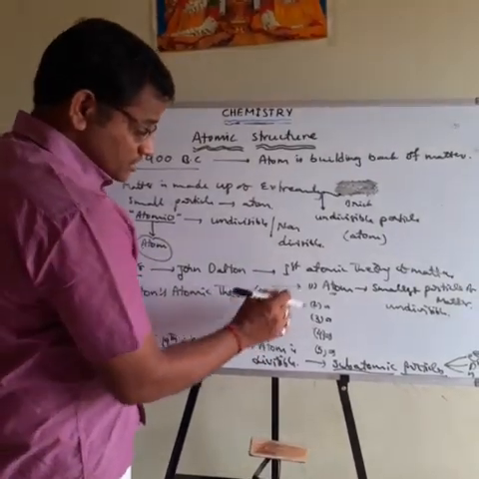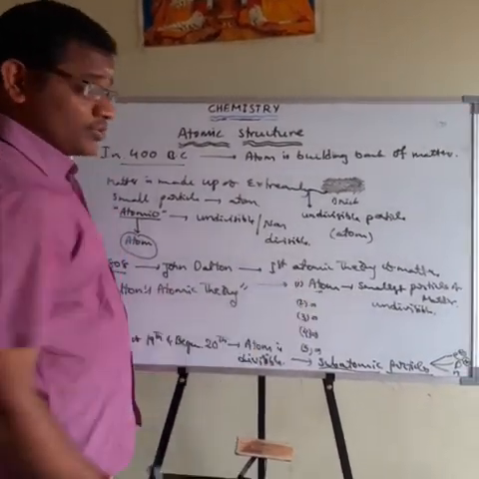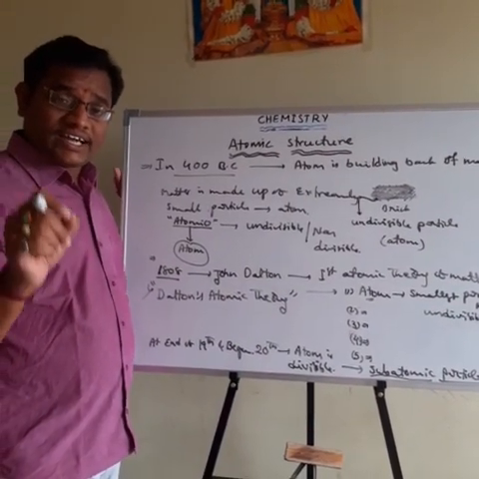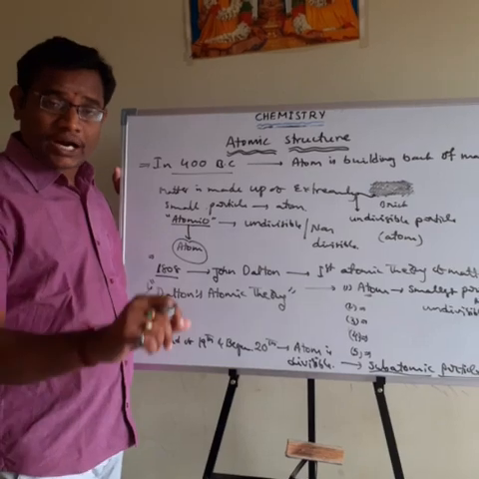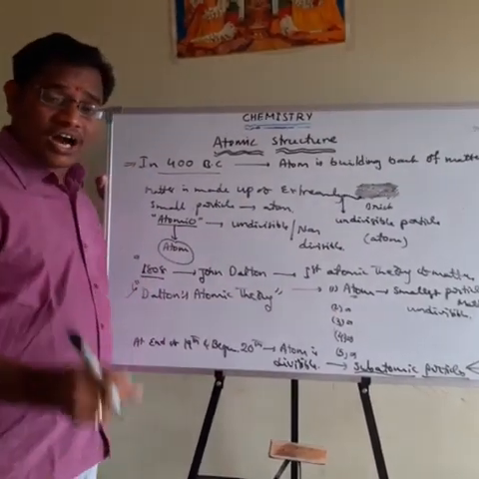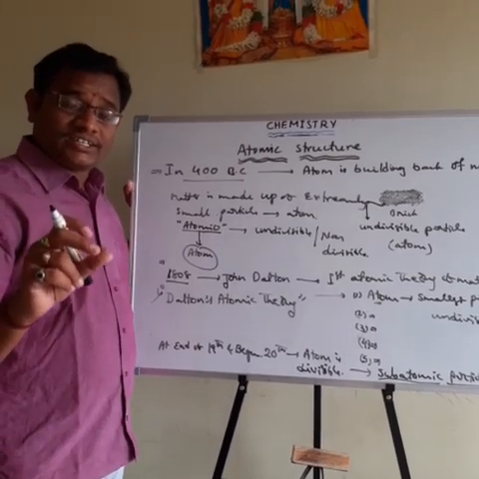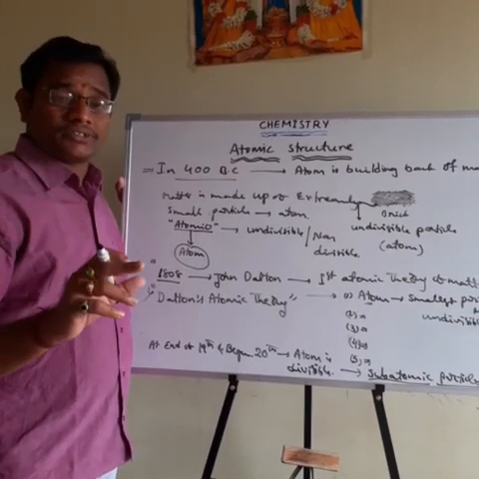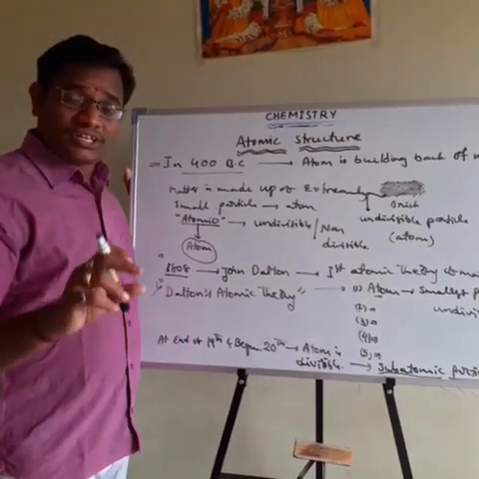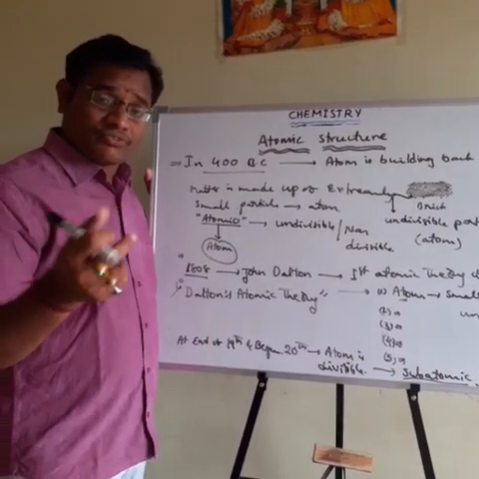So, what is John Dalton's theory? Point number 1: atom is the smallest particle of matter. It is an indivisible particle. It cannot be divided into many more particles. That is the first point. Second point: atoms of the same element have the same type of properties, meaning same shape, same mass. Atoms of different elements have different properties, meaning different shape and different mass.